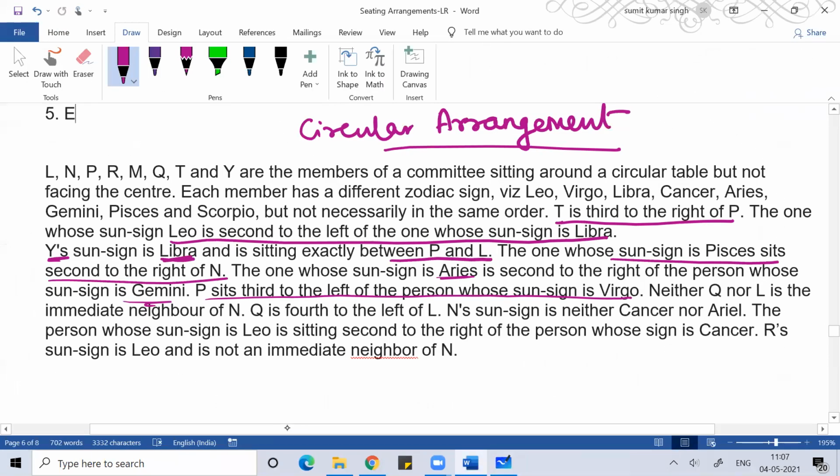Then neither Q nor L is an immediate neighbor of N. You can make a note of this. Right now it's not required.